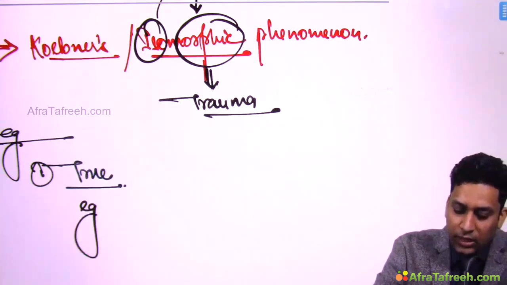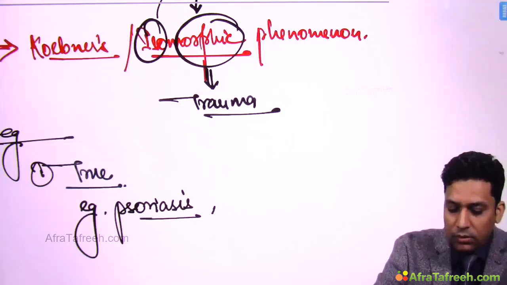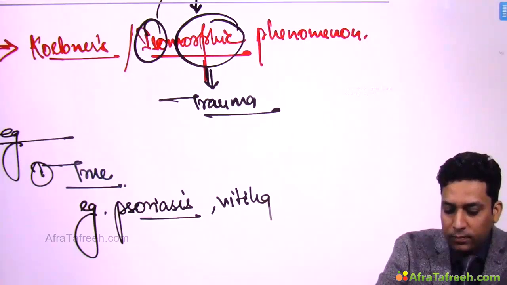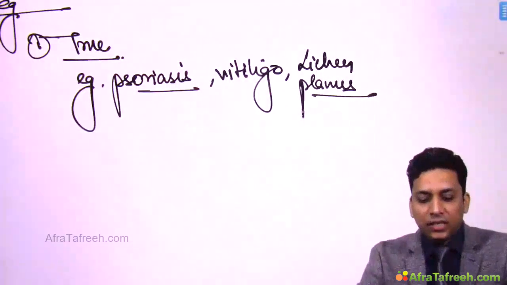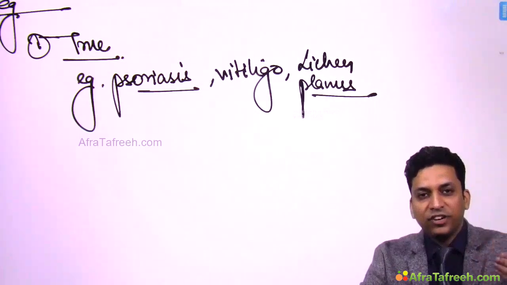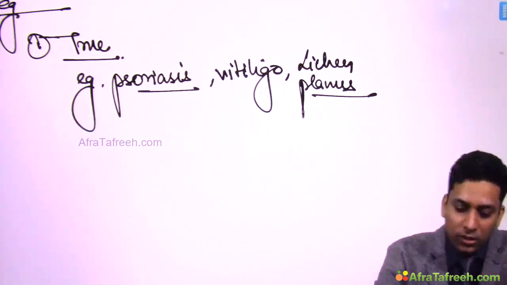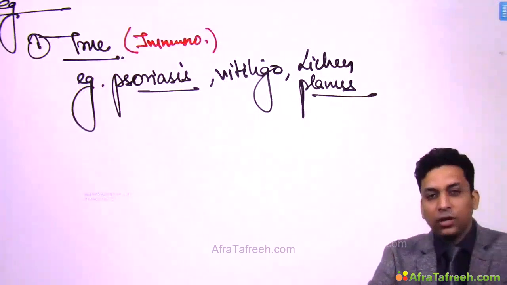True Koebner's phenomena is seen in psoriasis, vitiligo and lichen planus. Now all these conditions are immunologically mediated conditions. So what happens, wherever the trauma occurs, wherever the friction occurs, there the disease activity starts and the immunological process starts and the new similar type of lesions might develop. Okay, so this is due to immunological process. So this is immunologically mediated.